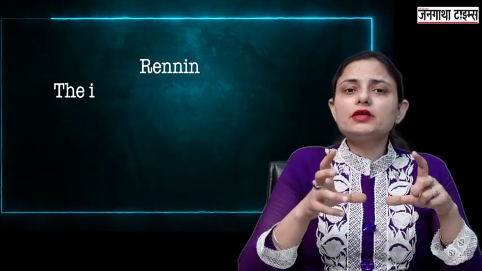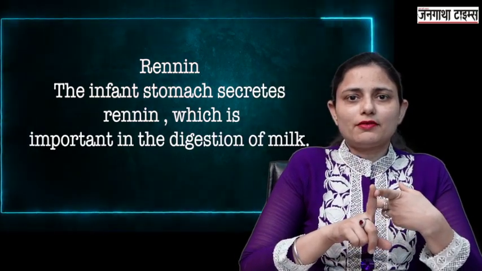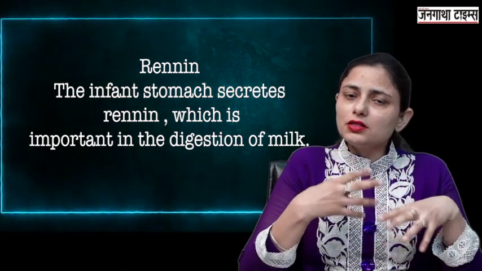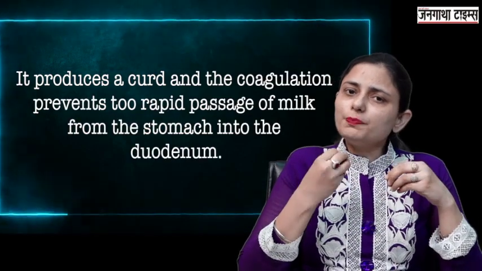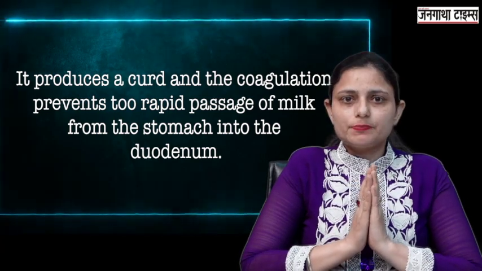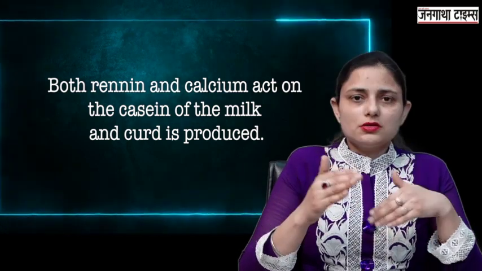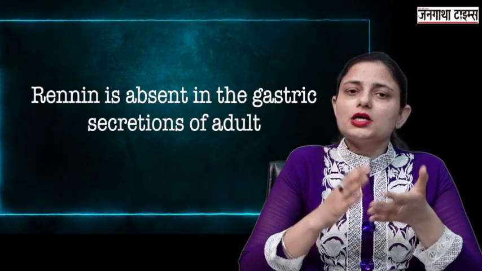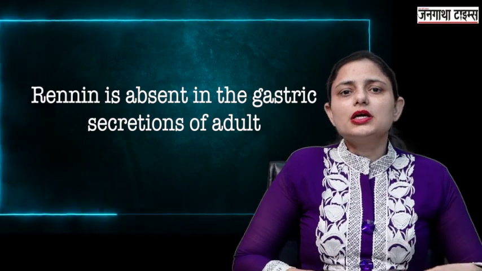Now there is another enzyme, renin, in the infant stomach. Now what does this renin do? It converts the milk into curd in the stomach, so that the milk doesn't pass off so fast from the stomach into the small intestine. Renin and calcium act on the casein of the milk and a curd is formed. But this renin is present only in the infant stomach and it's not present in the adult stomach.